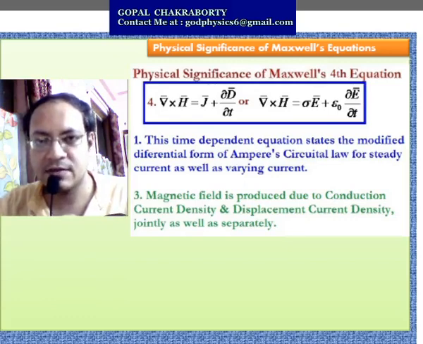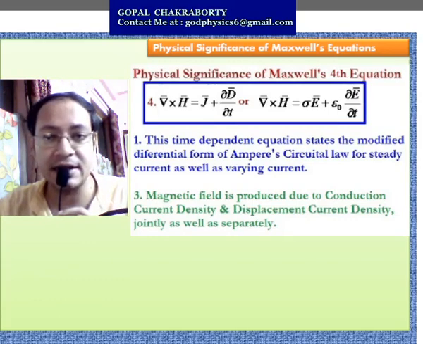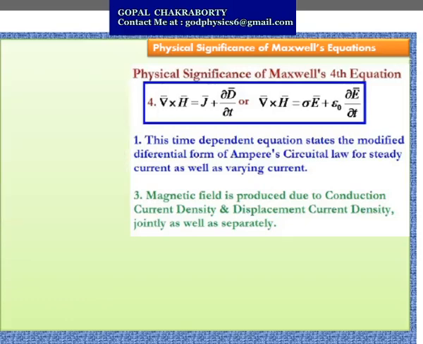Now this is Maxwell's last equation, that is del cross H equals J plus del D by del t, where J is the conduction current density and del D by del t is the displacement current density. So this is also a time dependent equation. This is the modified form of Ampere's circuital law, and it states that a changing electric field produces a changing magnetic field. Alternate production of electric field and magnetic field leads to the propagation of electromagnetic waves in a medium, and that's the physical significance of Maxwell's fourth equation.